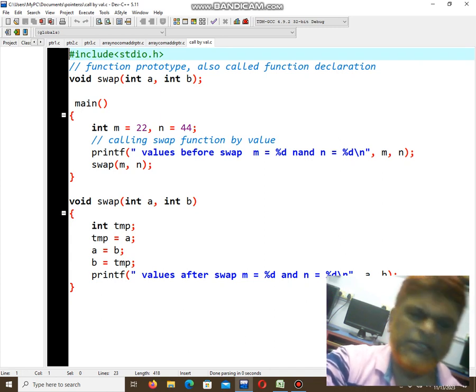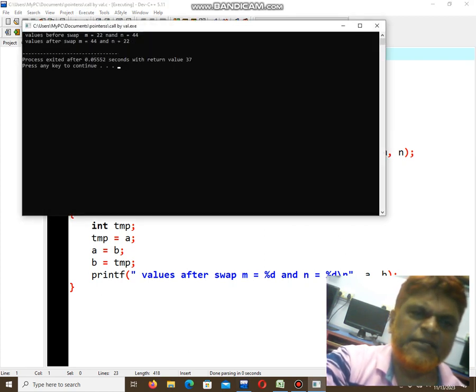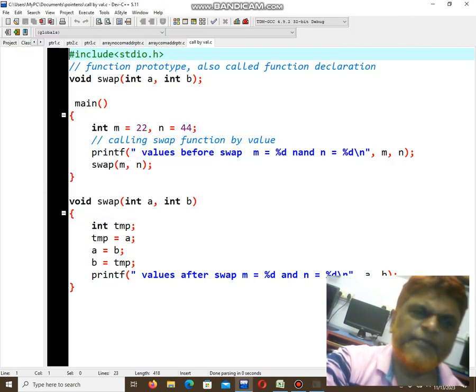Now here I am using this for swapping two numbers. The calling is declared inside main, and the called function is outside main. Swapping is interchanging two numbers, from A to B and B to A. Compile, execute and see this. This was swapping of two numbers.